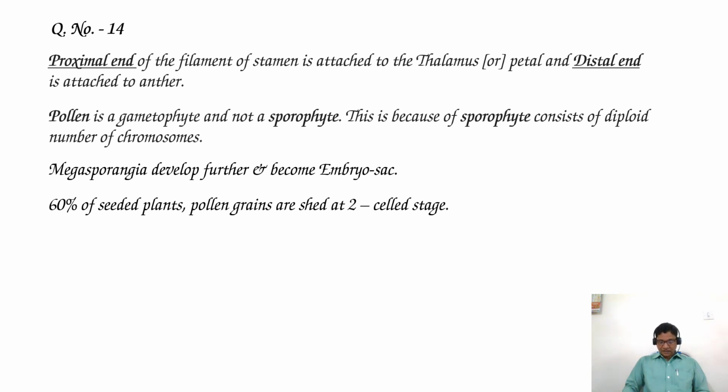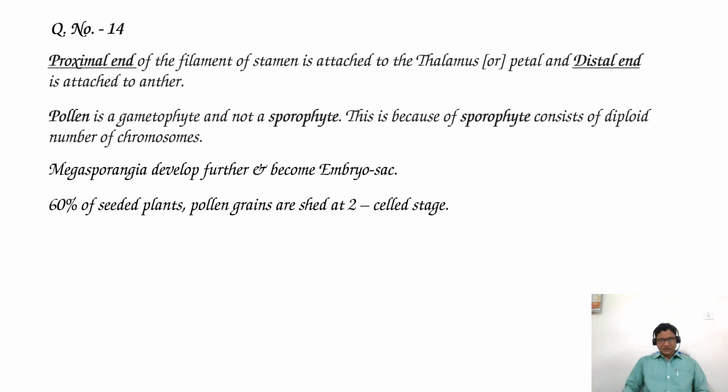Seeded plants is correct, not naked seeded. Naked seeded are gymnosperms and seeded plants are angiosperms. So it is seeded plants, not naked seeded plants. So the fourth statement is also wrong.